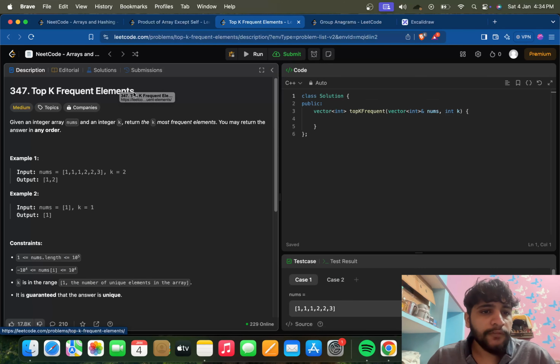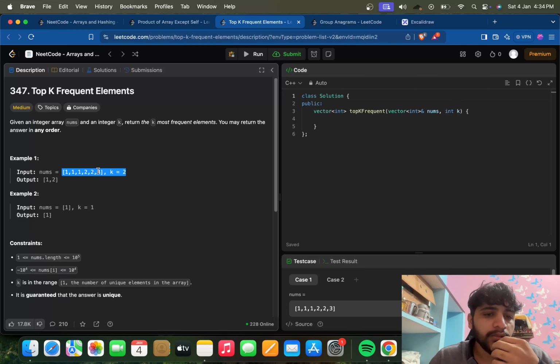Here's the top k frequent elements. So the simple way of doing this is through a map, that we will take an ordered map. Okay, one way is doing with the ordered map. We'll have to return the top k frequent elements, like 1 is coming 3 times, 2 is coming 2 times, 3 is coming 1 time. So what is the most frequent element? 1. What is the second most frequent? 2. So we have to return 2 of these, so 1 and 2 are there.